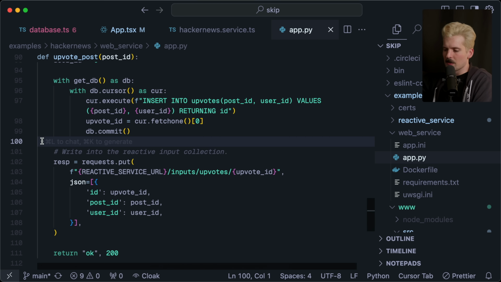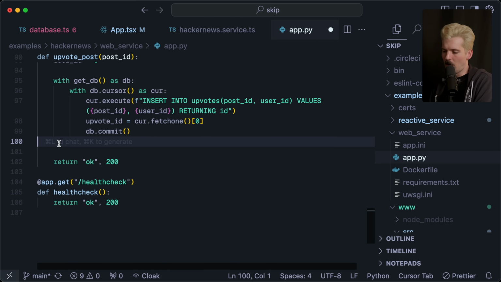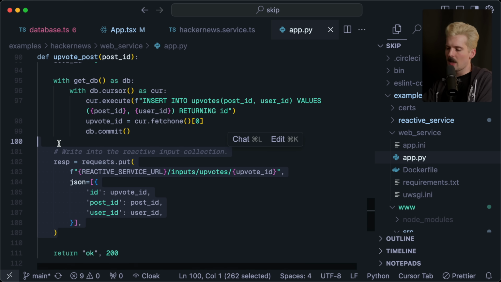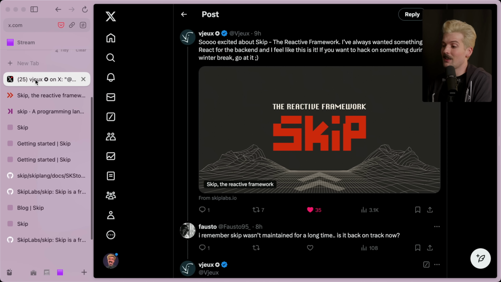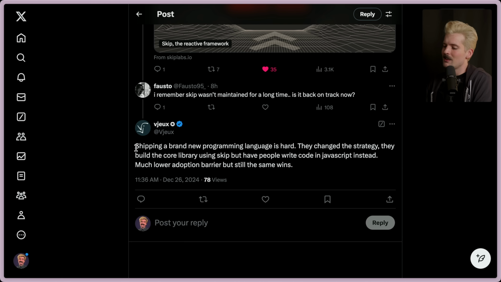In other systems, either you would not have this part at all, and you would expect the client to refetch when the change happens, or you would have this backend code hit 15 different services, invalidate like 20 different caches, and do all the things it needs to make sure everyone dependent on this data and every shape this data could be in makes its way to the client. Hopefully this helps clarify why it isn't for everyone. And what's even funnier is this is the like digested version. Previously, they were trying to ship a new programming language, and it turned out that's hard. As such, they changed the strategy.